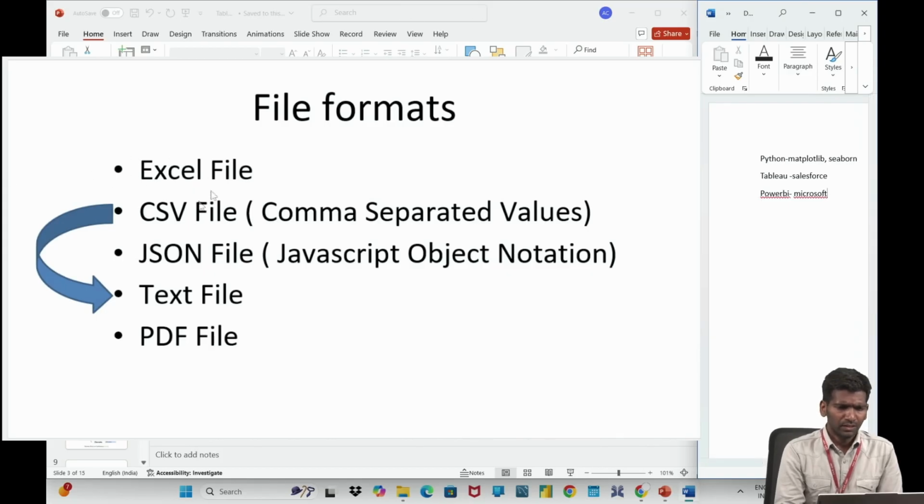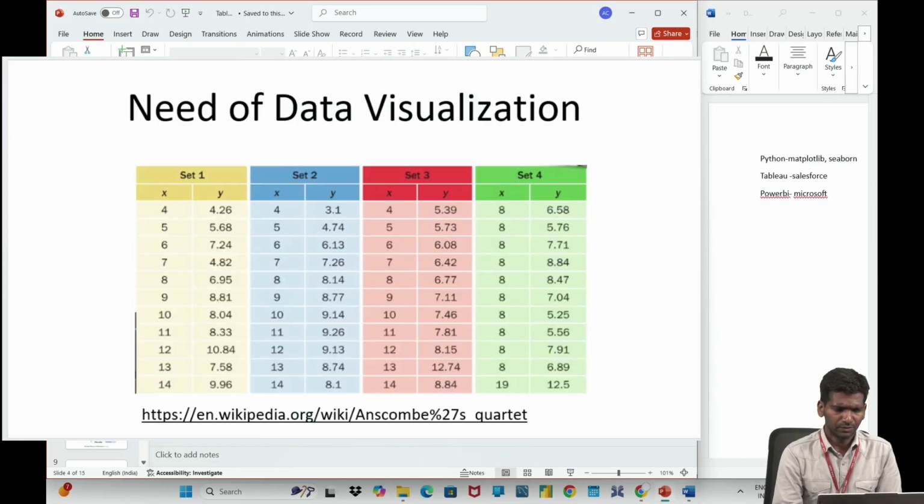These are some of the files that can be accessed through Tableau: Excel file, CSV file, JSON file, text file, PDF file. These are the files that can be accessed through Tableau. Then in the next slide, we see these points.